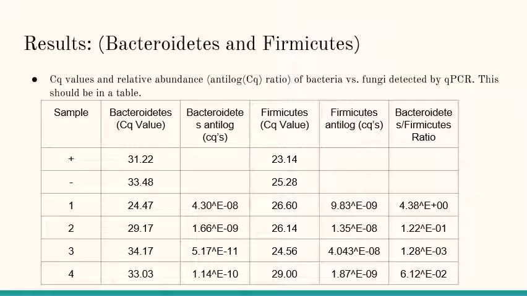And for our positive and negative, we did the same thing by now calculating the antilogs for the bacteria and the Firmicutes and the bacteria Firmicutes ratio. And both our bacteria and Firmicutes were above 25, so they would have been rare or absent.